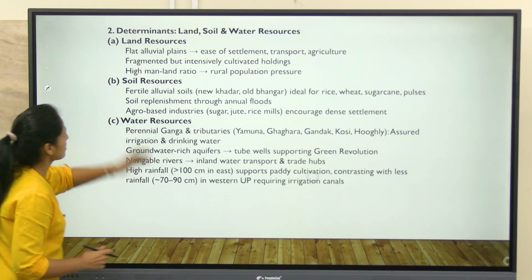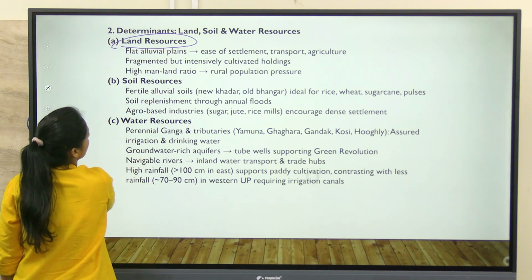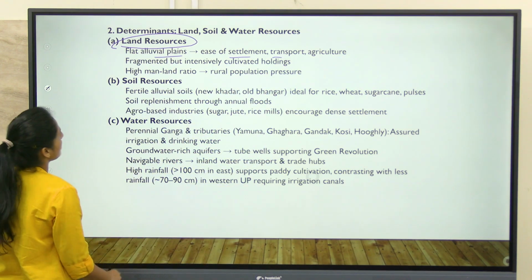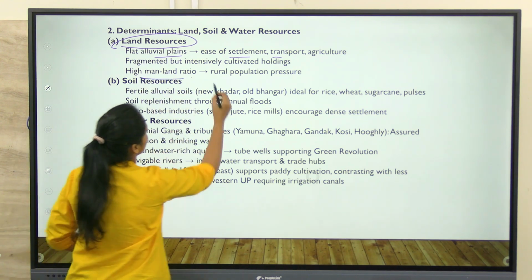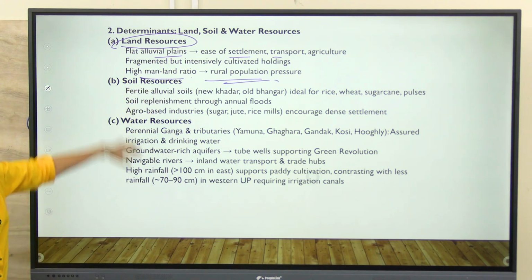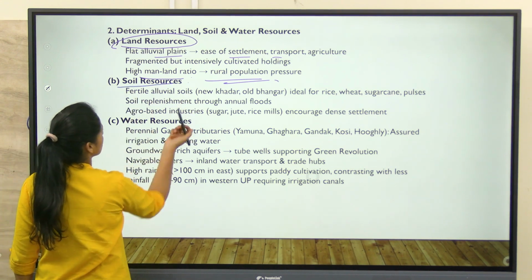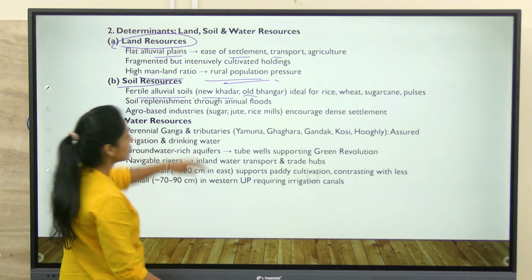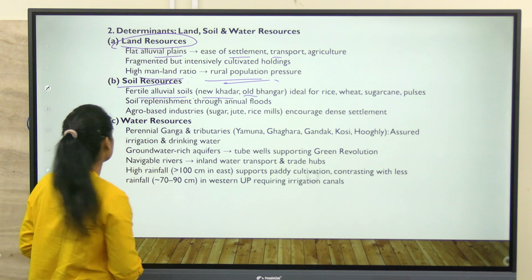Now, coming to the determinants. We have discussed the land resources. Okay. So, if there are flat alluvial plains, ease of settlement, transportation, agriculture, and high man-to-land ratio, which increases the population pressure. So, you can include in the conclusion also this thing, that population pressure is increasing. Coming to the soil resources, the same thing, fertile alluvial soil, bhangar and khadar soil. So, it will lead to the establishment of agro-based industries.